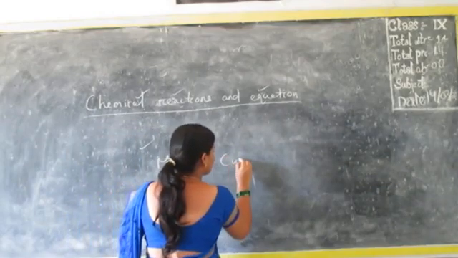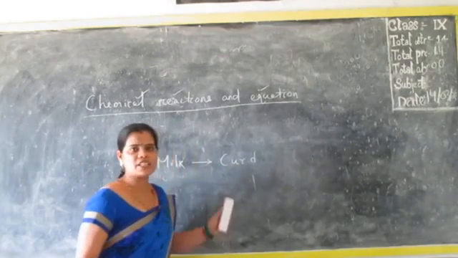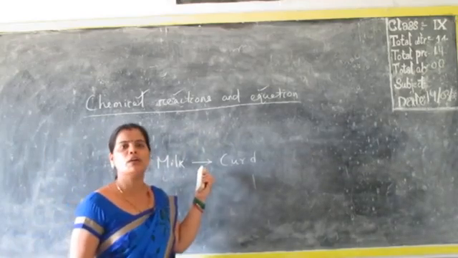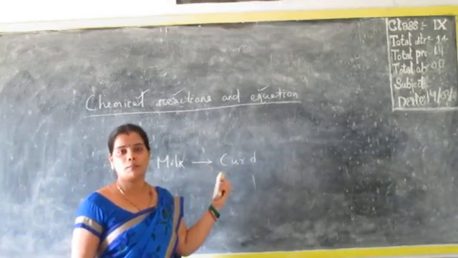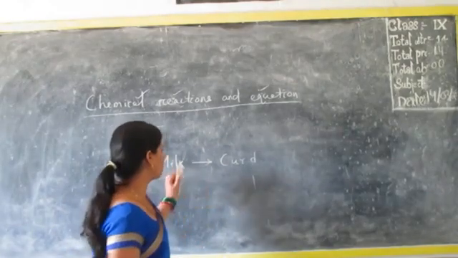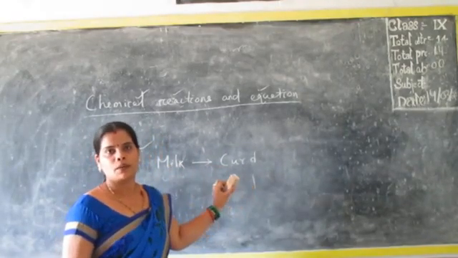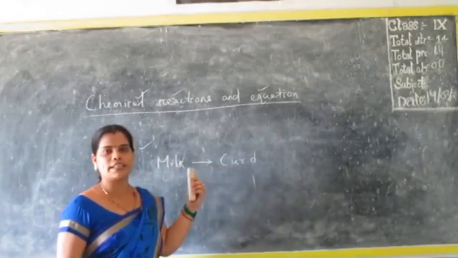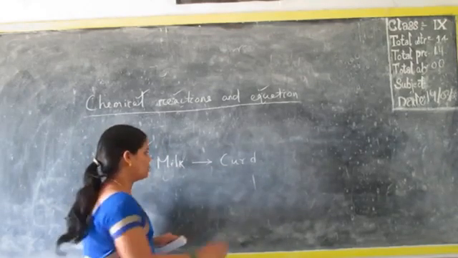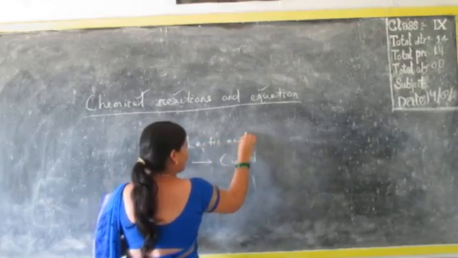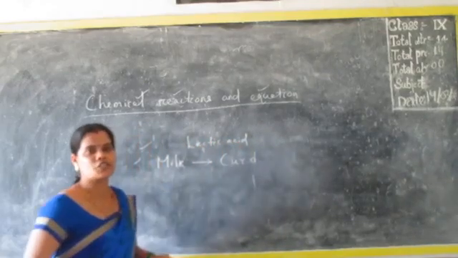When it changes into curd, that is called a chemical change. Why so? Because it happens due to the reaction of the lactobacillus bacteria, which breaks the milk particles to change them into curd. That happens due to lactic acid. It is one kind of chemical change.